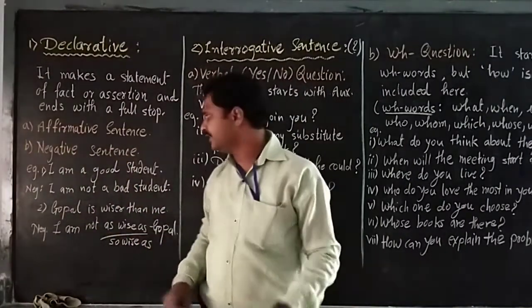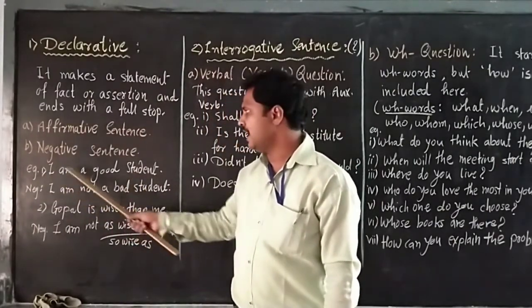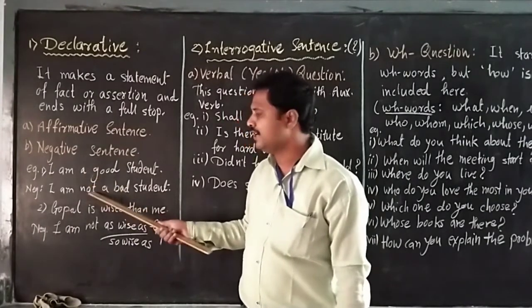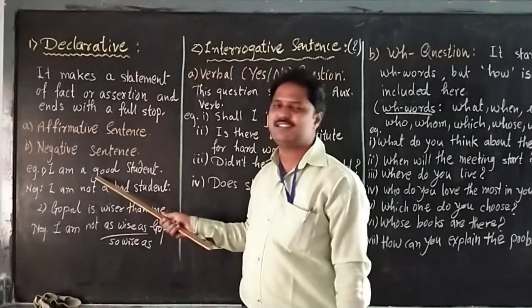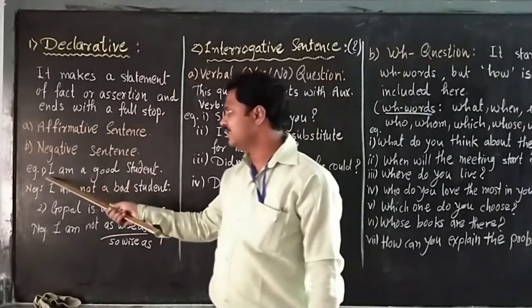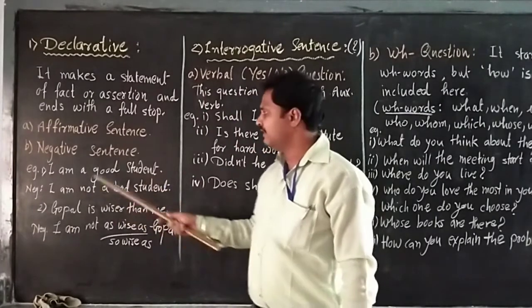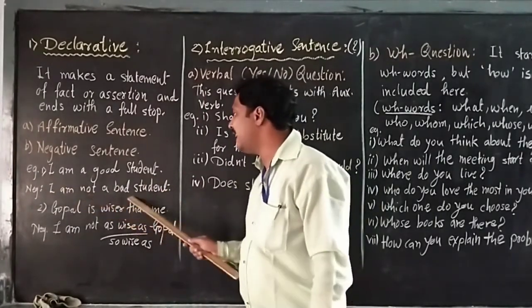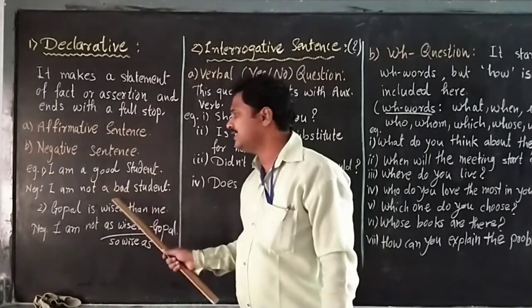For example, we say, I am a good student. In exam, whenever we make a positive sentence negative, we should keep in mind that we should not change the meaning of the given sentence. So here you can see, I am a good student. Whenever we make it negative, we have to make it, I am not a bad student. We use the opposite word of good, it is bad here.